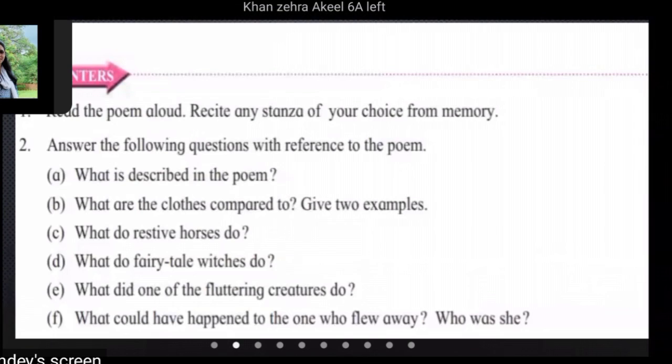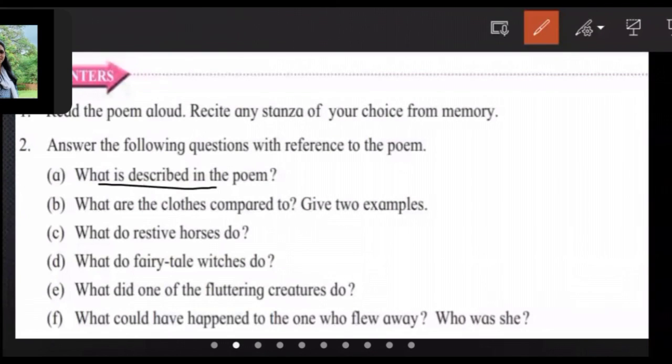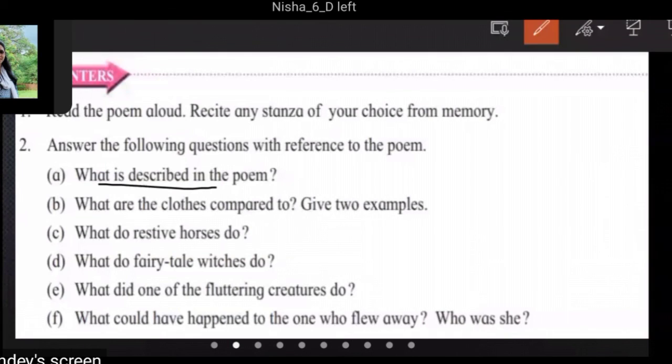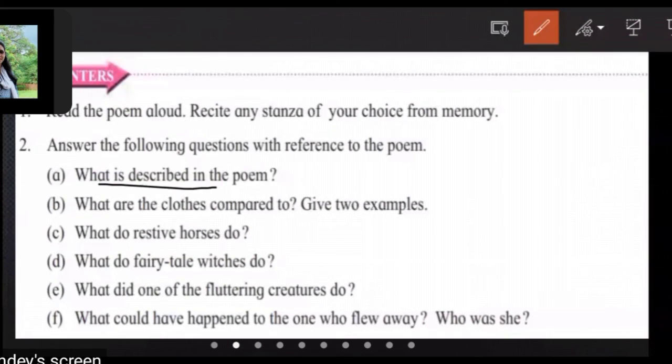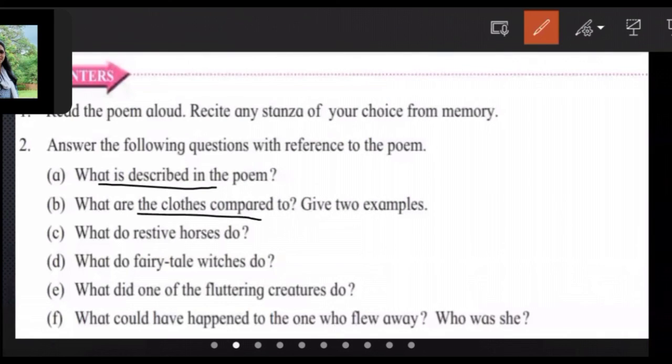So I'll discuss the first one here: what is described in the poem? In the poem, the poetess has described the struggle of the clothes. What are the clothes compared to? The clothes are compared with fluttering creatures like birds, and with restive horses that caper and prance, right?